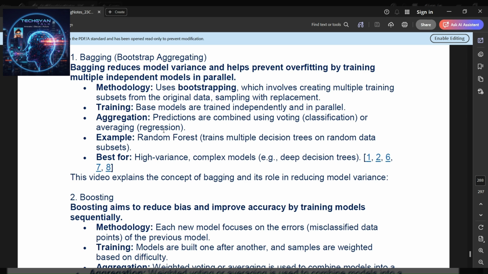Bagging reduces model variance and helps prevent overfitting by training multiple independent models in parallel. Methodology: it uses bootstrapping, which involves creating multiple training subsets from the original data, sampling with replacement. Training: base models are trained independently and in parallel. Aggregation: predictions are combined using voting for classification, or averaging for regression. An example: random forest trains multiple decision trees on random data subsets. Best for high variance, complex models, for example deep decision trees.